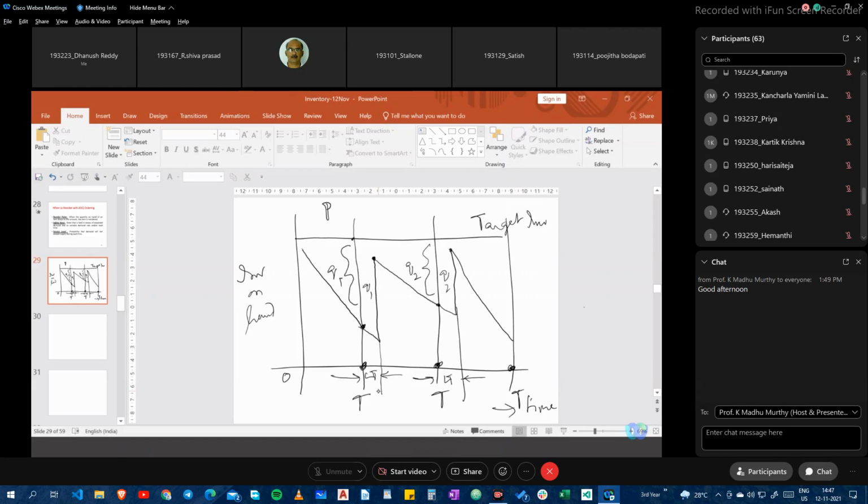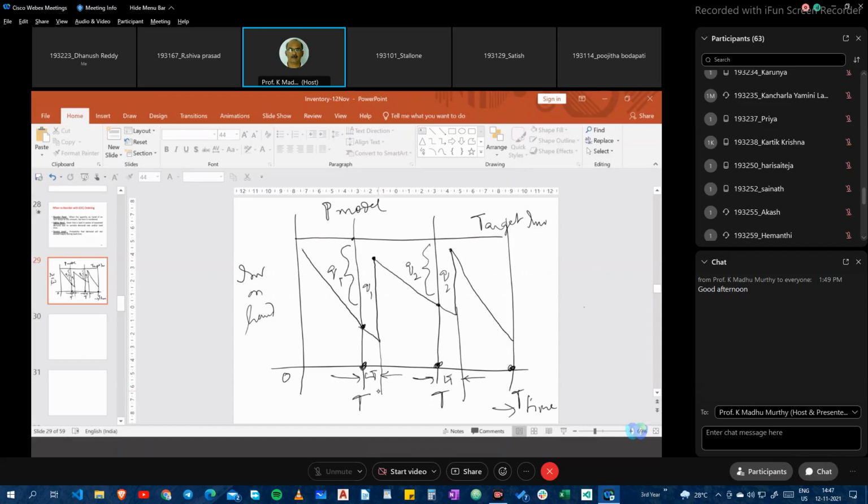What happens in the second model? In the P model, it is not only time triggered, the order quantity is not fixed. We are designating this by small q.